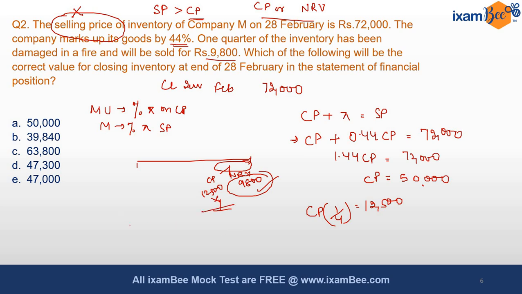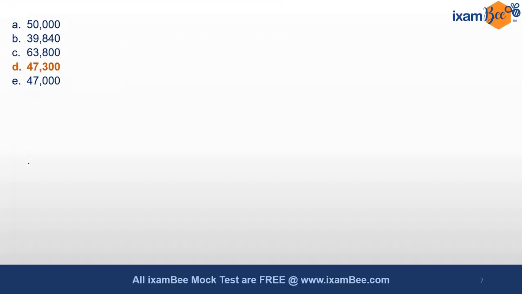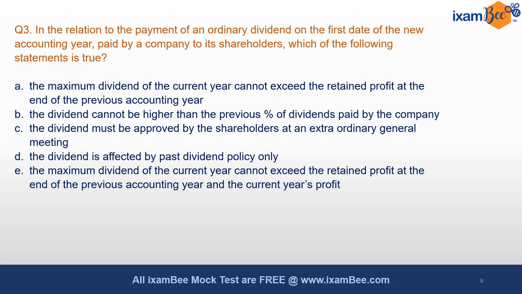Because of this, the closing inventory valuation would be 50,000, but in this 50,000 we have already included 12,500, which would be reduced, and in place of 12,500 we would be adding 9,800. In doing so, you should get 47,300 as the right answer. The answer is again D for this particular question as well.